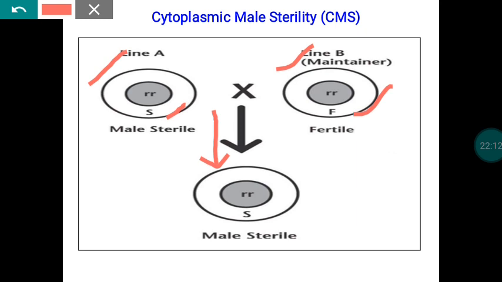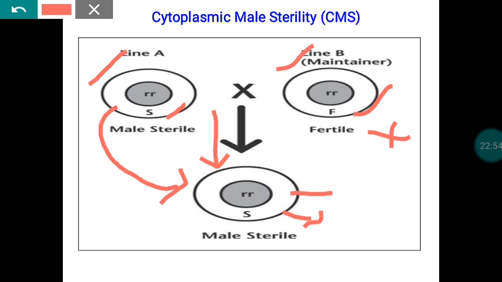With reference to progeny cytoplasm development, whatever cytoplasm is going to be there in the progeny is given by the female parent. The contribution from the male parent to the progeny cytoplasm formation is totally nil. So the total cytoplasm of the female is inherited as such. Because of that, the progeny is also sterile in nature, because whatever cytoplasm is there in the female parent is inherited as such by the progeny. So the progeny cytoplasm is also sterile.